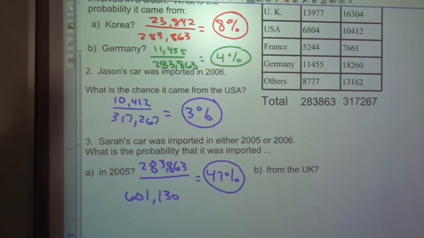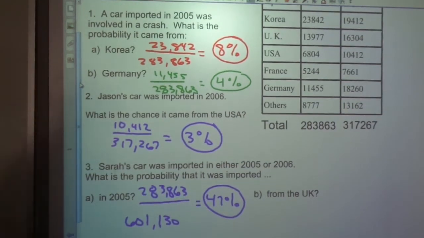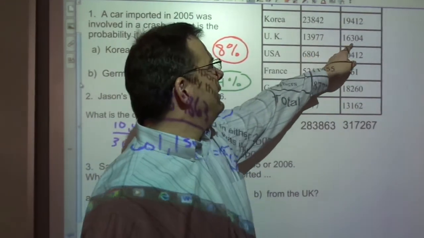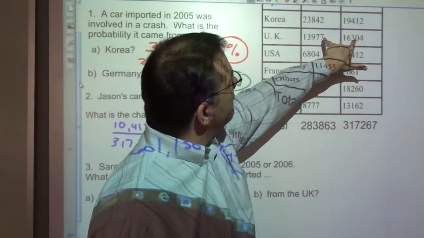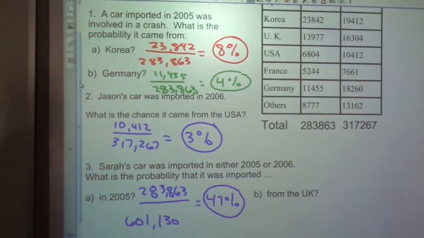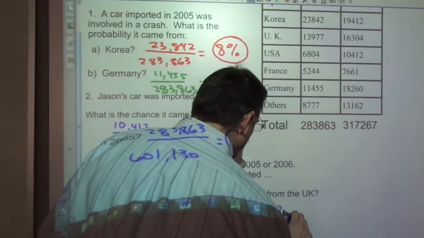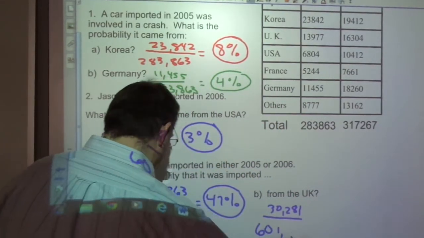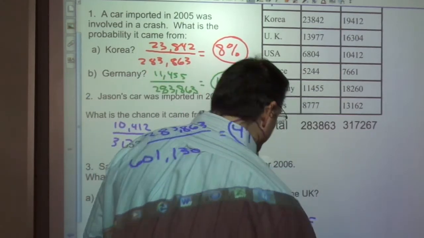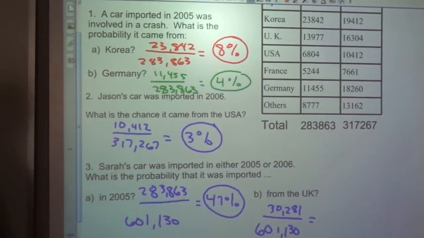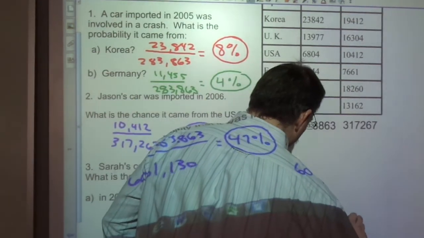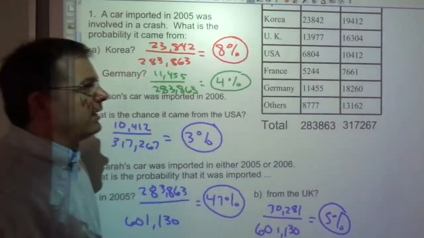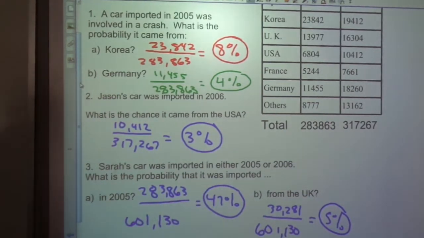Okay, good. And what's the percentage that it came from the United Kingdom? Well, how many total cars were there from the United Kingdom? 13,000 here and 16,000 here. So calculator help, can we add those two numbers up? That's probably going to be around 30,000. 30,281 out of, again, the total, 601. Out of all these cars, how many were from the United Kingdom? 5%. So only 5% of the cars came from the UK. So we're looking at data and being able to calculate experimental probability.